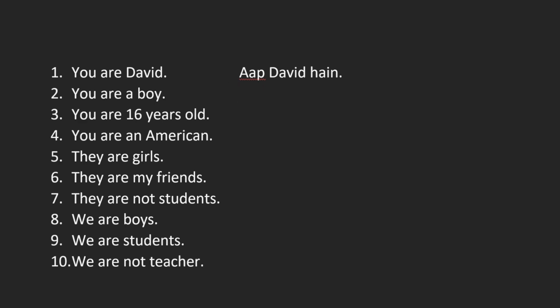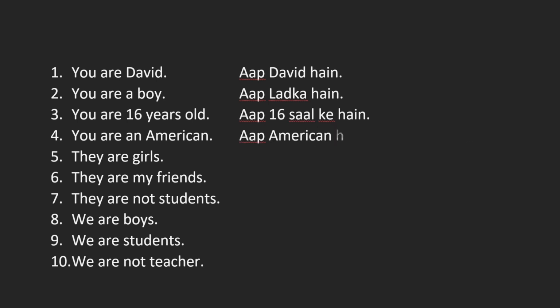Now next thing, you are a boy. How to say? आप. Boy means लड़का. And then हैं. आप लड़का हैं. Okay. Now how to say you are 16 years old? आप 16 साल के हैं. Okay. Now next sentence. How to say you are an American? आप American हैं.